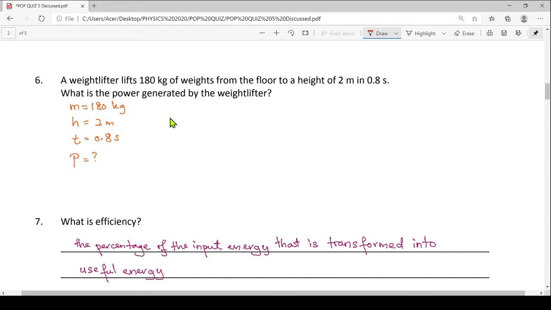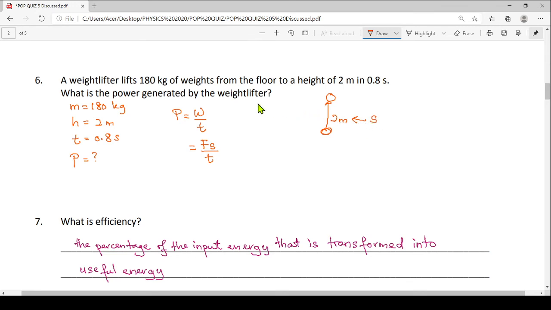So what is power equals to? Power equals to work divided by time. Correct? Now, what is work equal to? Work is force times displacement. So the weight is here and then it is lifted up. The height here is 2 meters. So this here is our displacement.